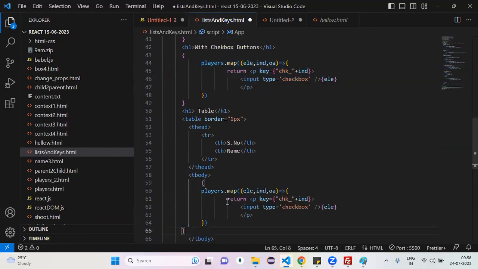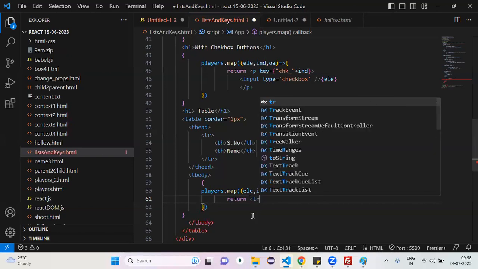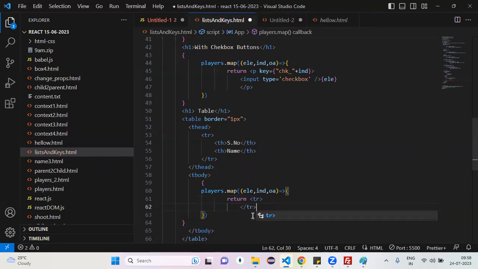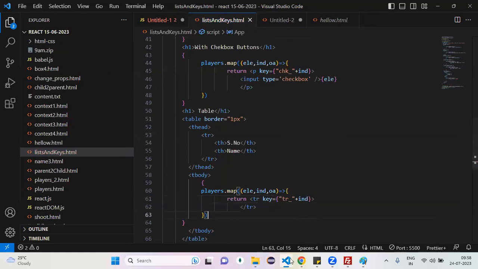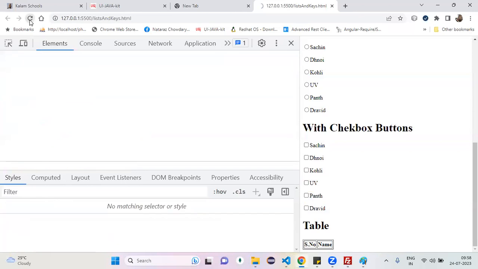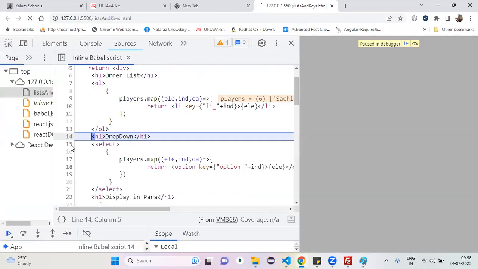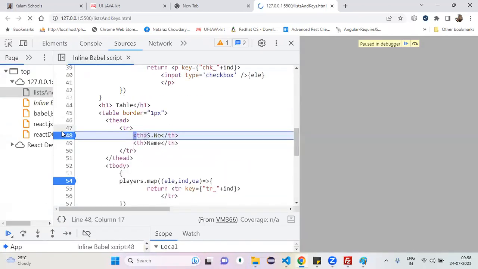Inside the tbody, based on the players, what do you want me to prepare? Table rows list. Can I give the unique identity? How can you give the unique identity? Key. Key, my tr with index, you can give it. Now, how many rows are placed in the body? Can you check it? 6. Now, can I go to my elements?